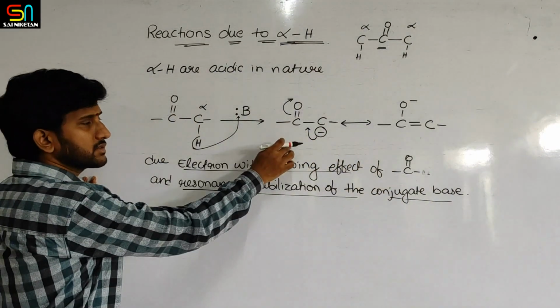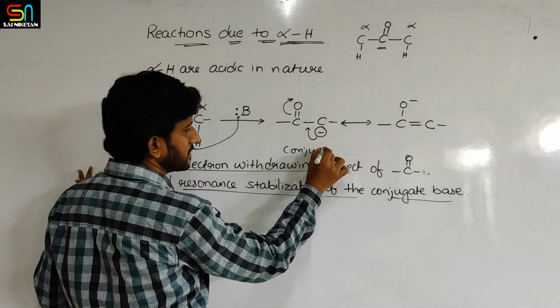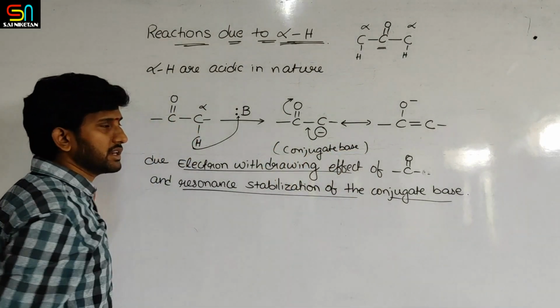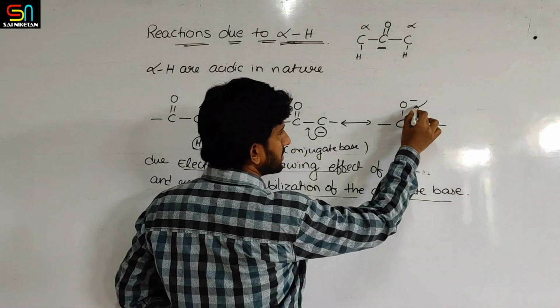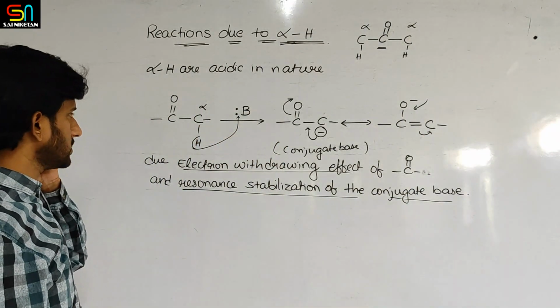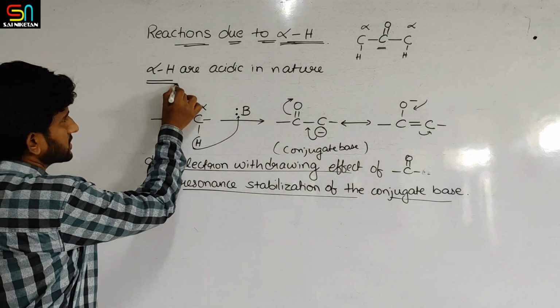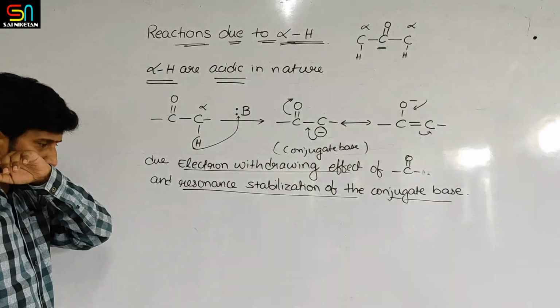This is the acid, so this will be the conjugate base. The conjugate base is stabilized by resonance. Again this can come here, again it can go here. So resonance takes place. Due to these two reasons, alpha hydrogens are acidic.